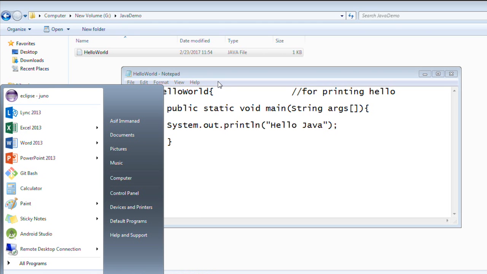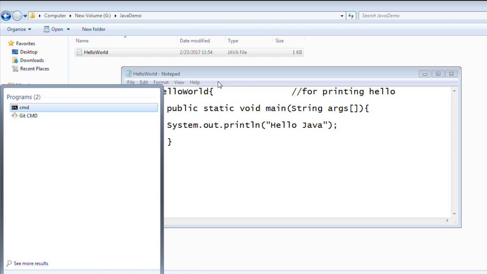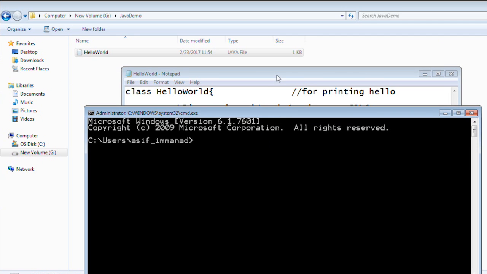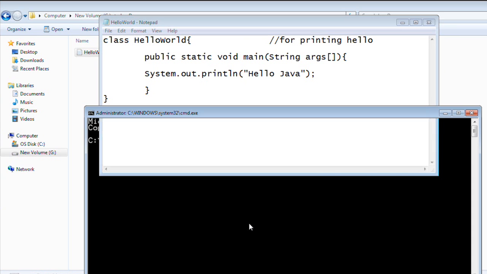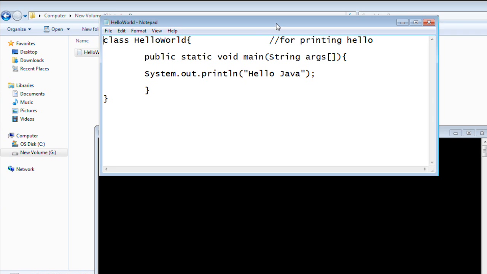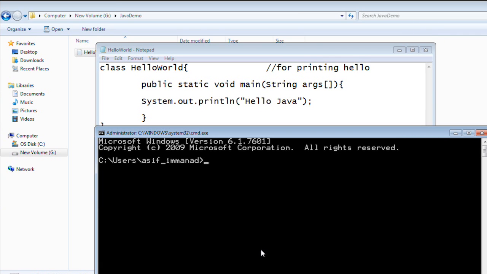I'll go to Start, I'll open command prompt, cmd. From the command prompt, I'll first check whether Java is installed on our machine or not. To check whether we need to set a Java path, what I need to do is run javac from anywhere.